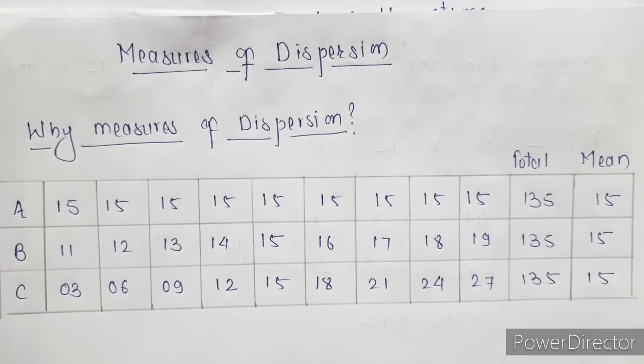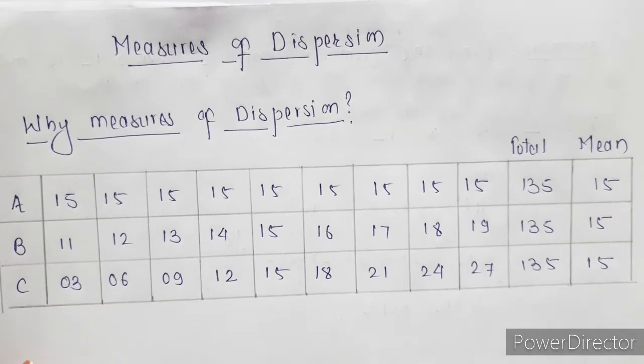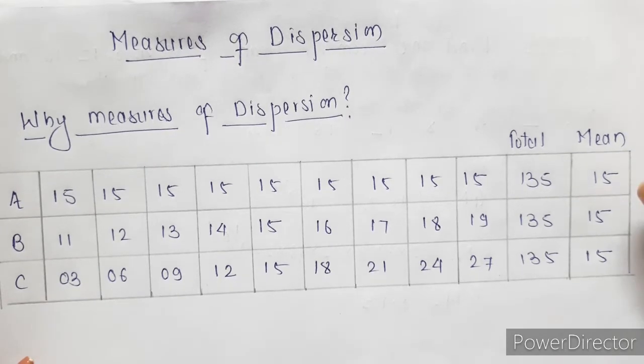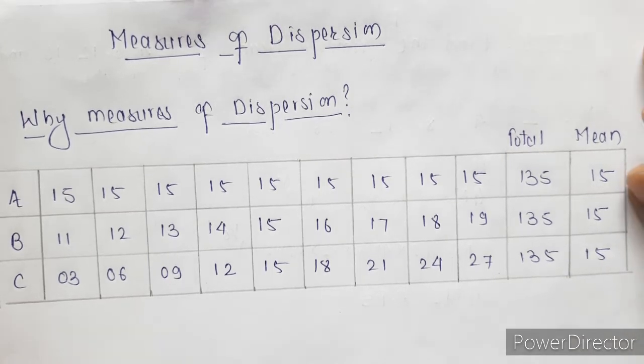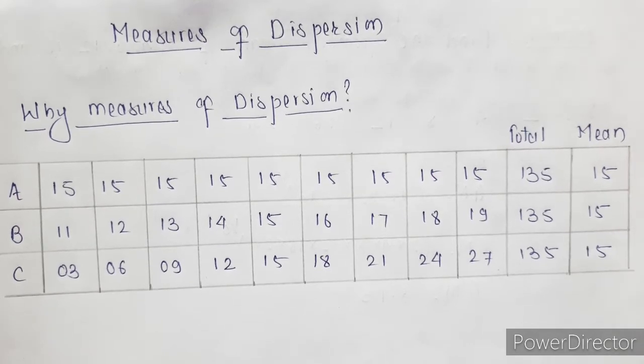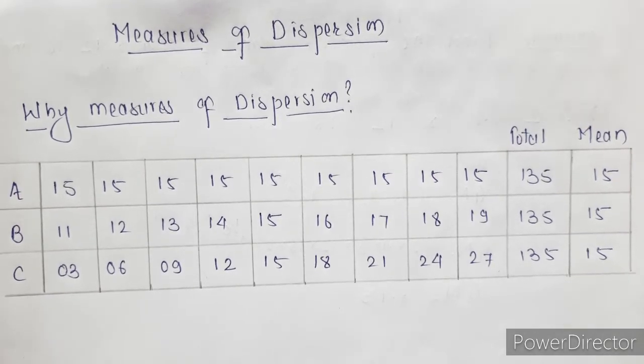Now, is it not enough? Look at these three series. In these three series A, B, C, 9 observations are given in each series, and if we are finding the mean of all these series, what we are getting is 15 in all three cases. As the sum is 135 in all three cases, our mean is 15 in all of them. Now, if I talk about a series with 9 observations with mean 15, it is difficult to say which series I am actually talking about.